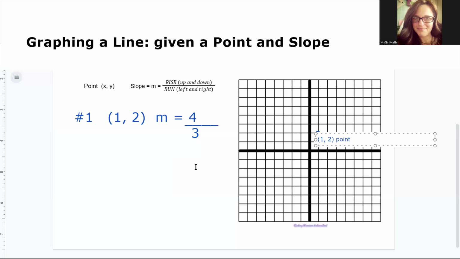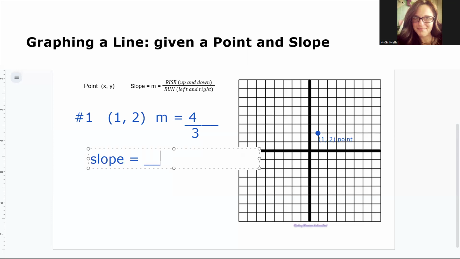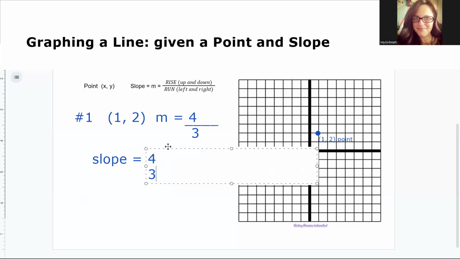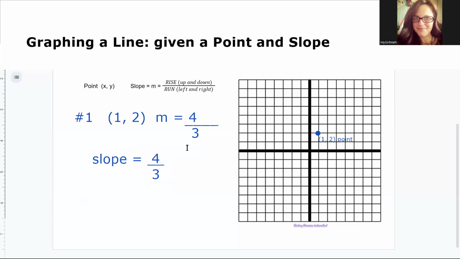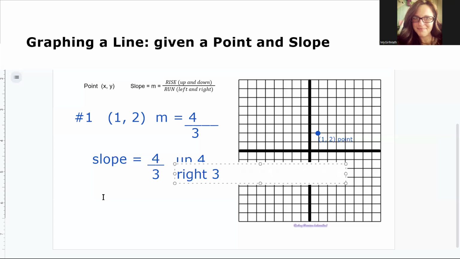Our slope is 4/3. Slope is rise over run. So using our slope, we can go up 4. 4 is positive. Up is a positive direction. And to the right, 3.